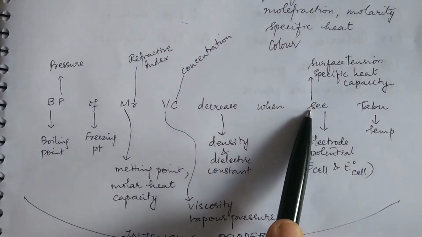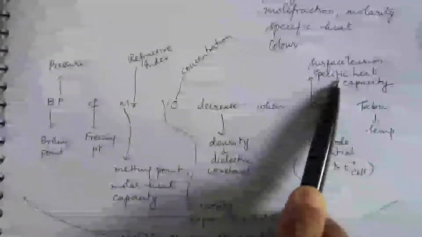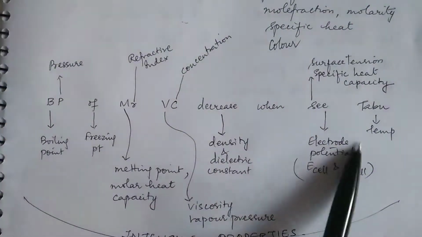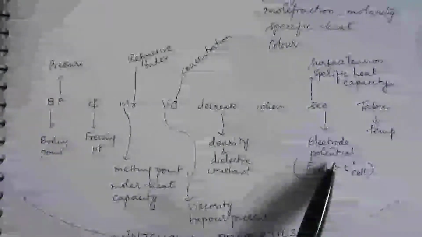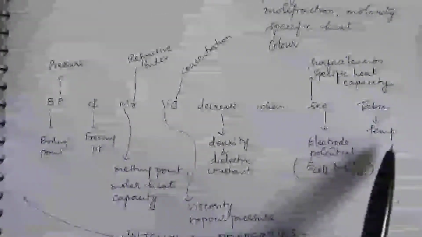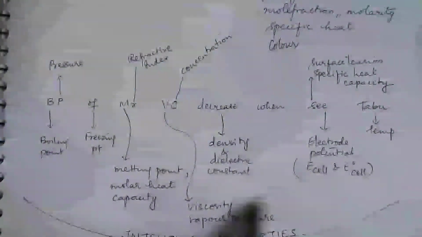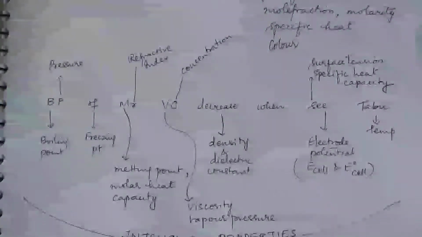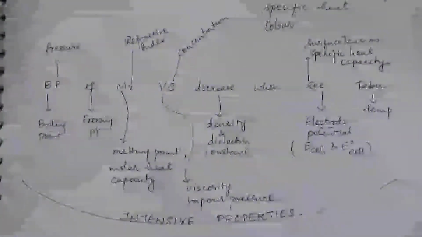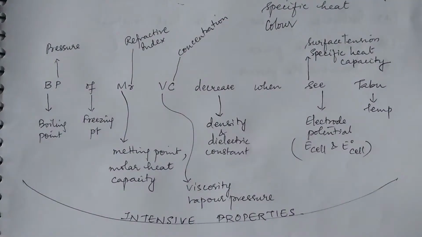Then S for surface tension, specific heat capacity, and E for electrode potential. We'll talk about electrode potential more later, you need not worry about it. Then T, taboo, for temperature. All these are intensive properties.